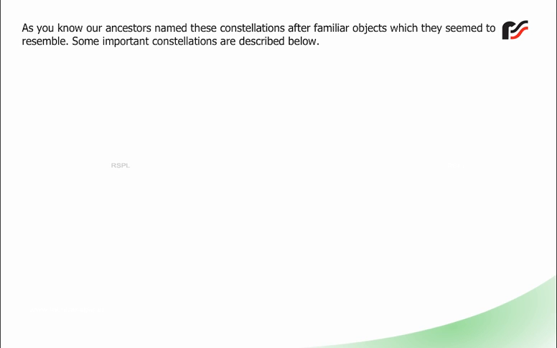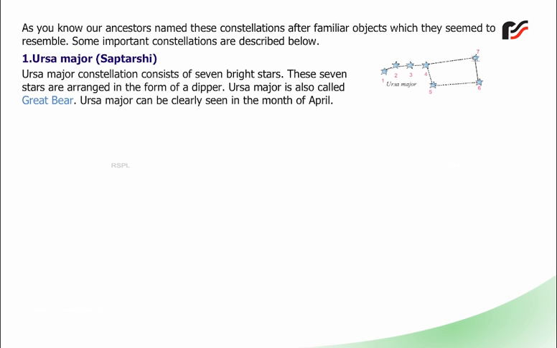As you know, our ancestors named these constellations after familiar objects which they seem to resemble. Some important constellations are described below. 1. Ursa Major, Saptarishi. Ursa Major constellation consists of 7 bright stars. These 7 stars are arranged in the form of a dipper. Ursa Major is also called Great Bear. Ursa Major can be clearly seen in the month of April.